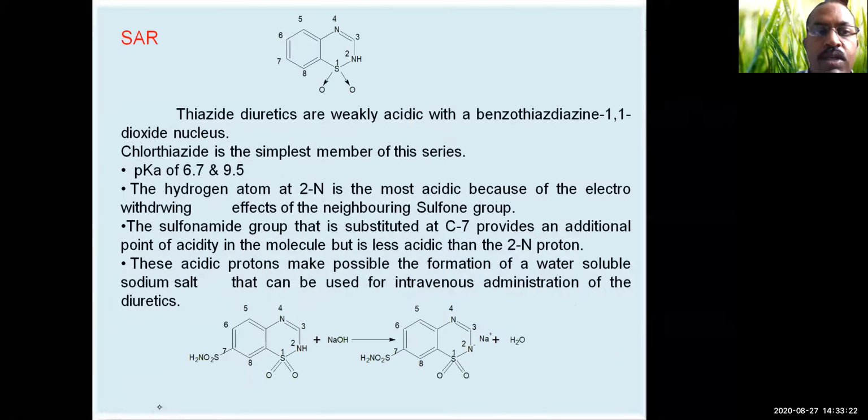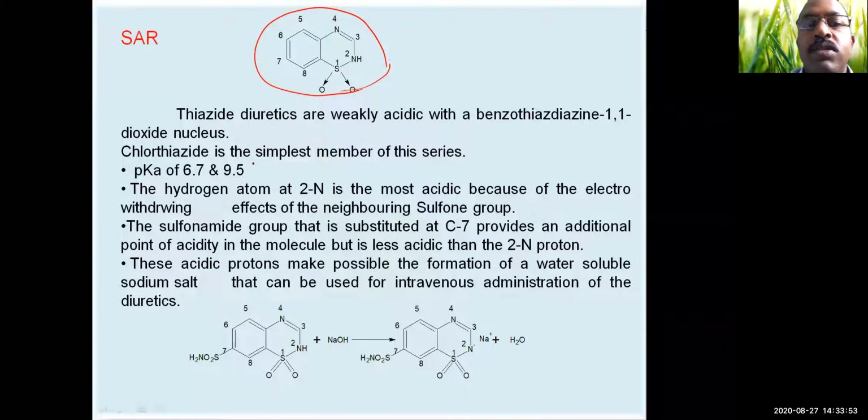Then moving to the examples of this class, we will see. But before that, let us see the SAR of thiazide diuretics. So thiazide diuretics are weakly acidic with a benzothiazidine 1,1 dioxide nucleus. So this is the basic nucleus of the thiazide and thiazide-like diuretic agents.